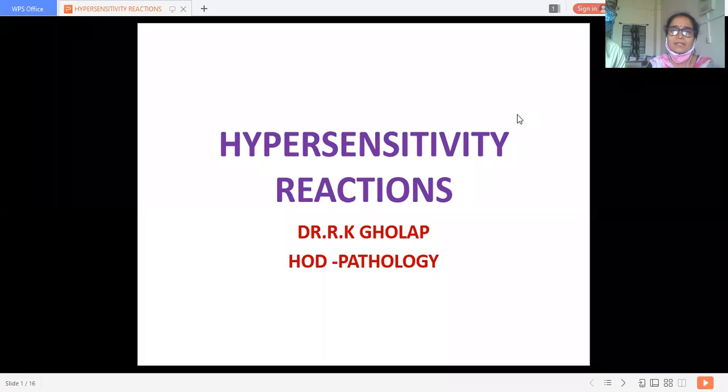Antibody complex reactions, and in the second section we discussed the antigen antibody reactions, 10 types of antigen antibody reactions.